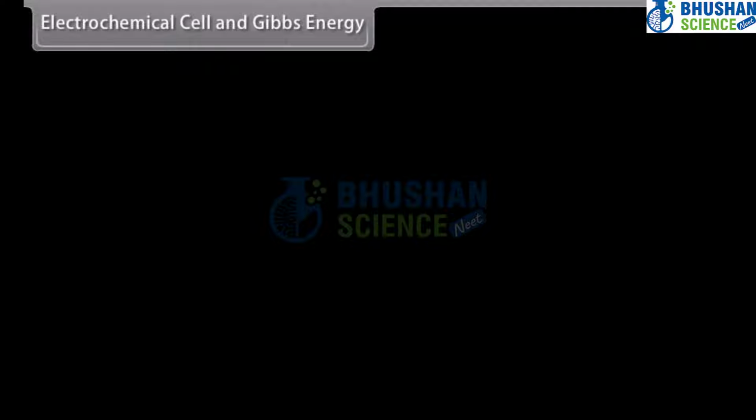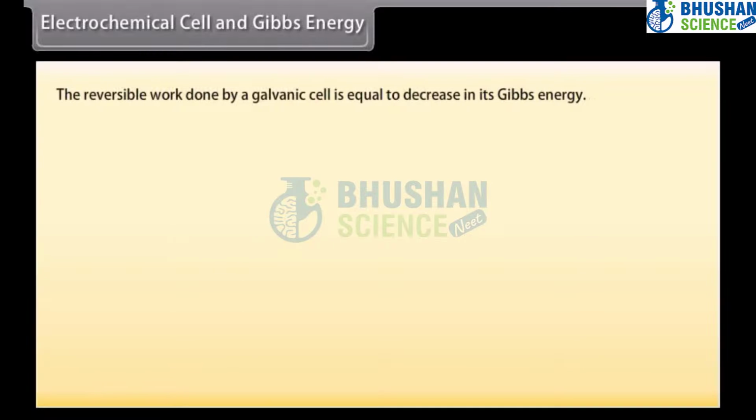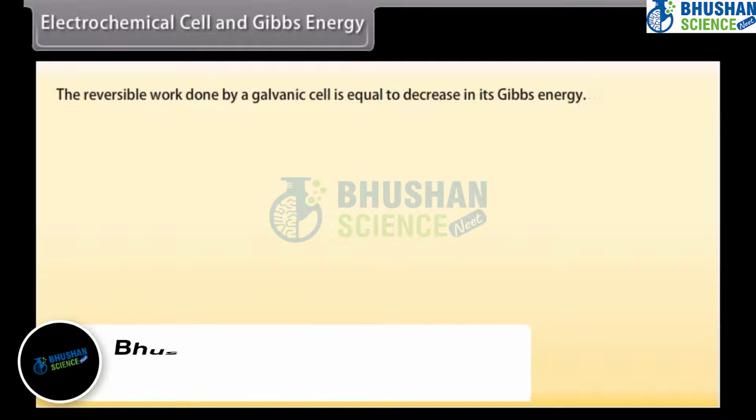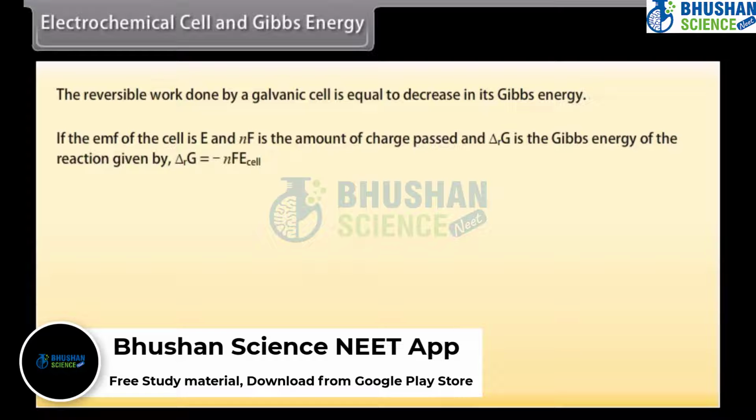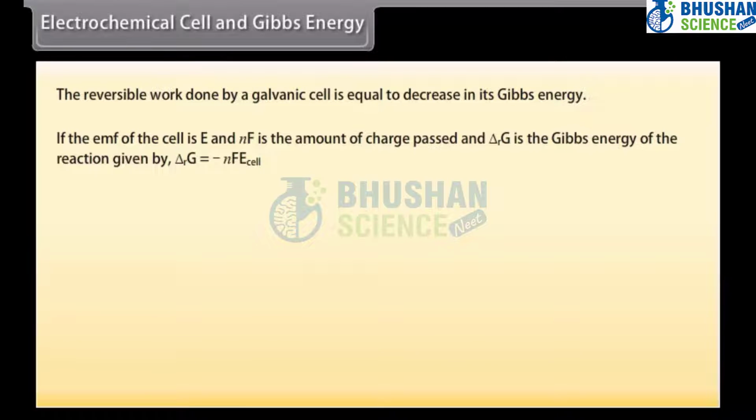Electrochemical cell and Gibbs energy. The reversible work done by a galvanic cell is equal to decrease in its Gibbs energy. If the EMF of the cell is E and nF is the amount of charge passed and ΔrG is the Gibbs energy of the reaction, it is given by ΔrG is equal to minus nF E cell.